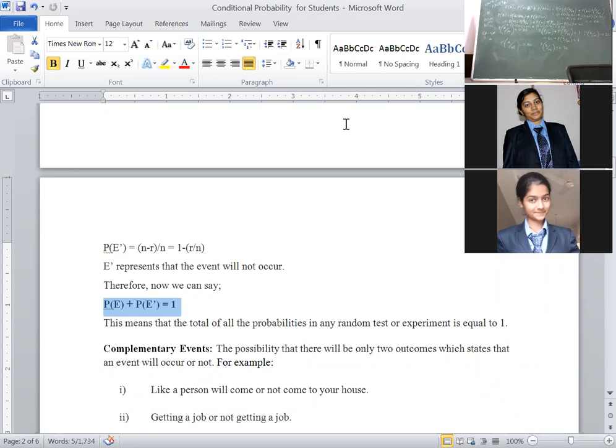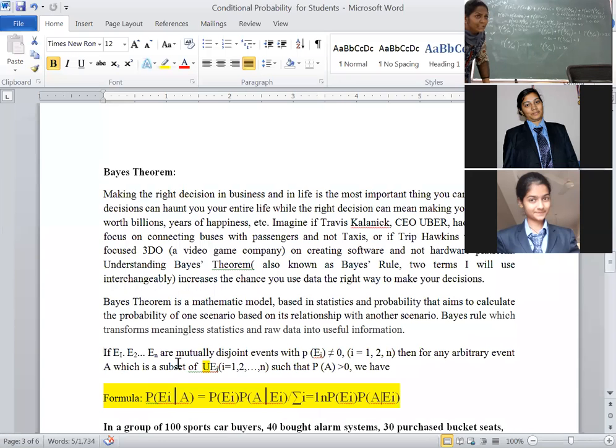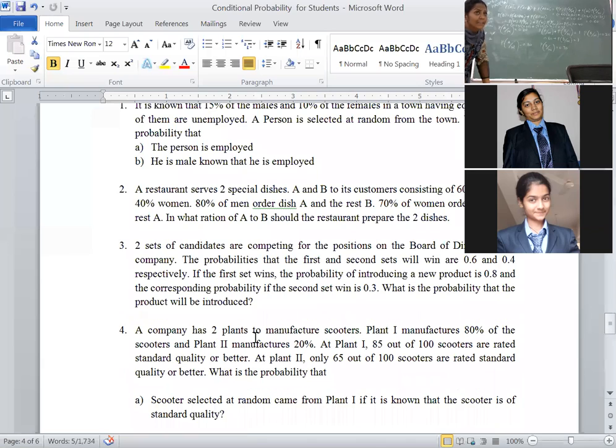Again, I am repeating the problem. First, after reading the problem, you have to identify the events. After reading the problem, there were 4 events. One is the customer orders dish A. The second one is the customer orders dish B. The other one is the customer is a man. The other one is the customer is a woman.